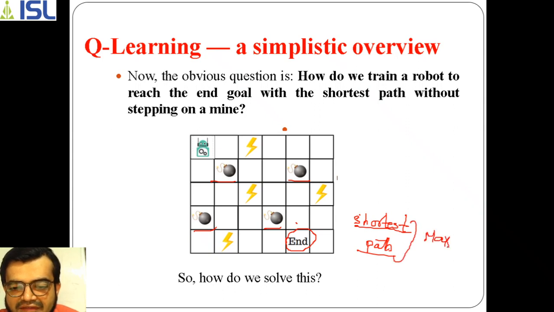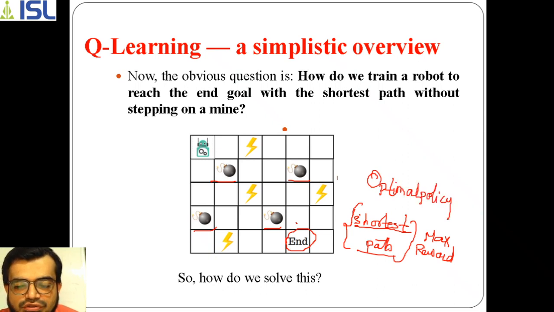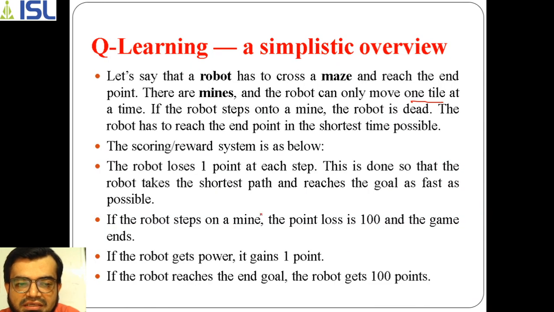If it gets the maximum reward by selecting the shortest path and following the conditions, then the agent is trying for the optimal policy. That optimal policy has to be learned by the agent by the trial and error method, as I said. So that has to be done here.